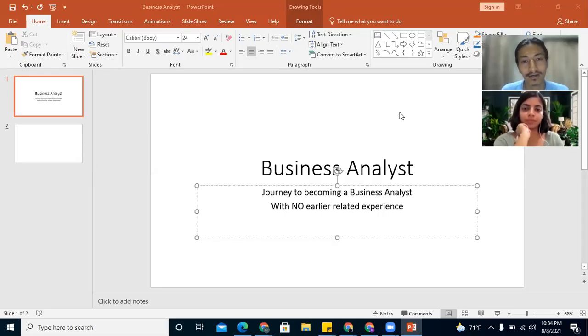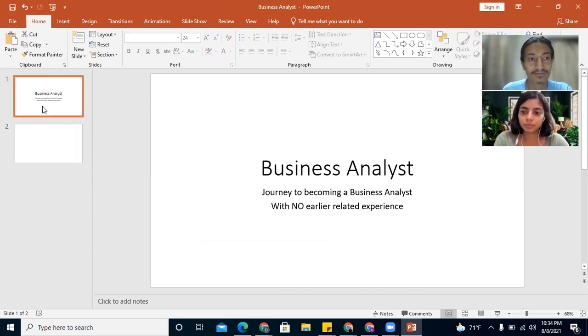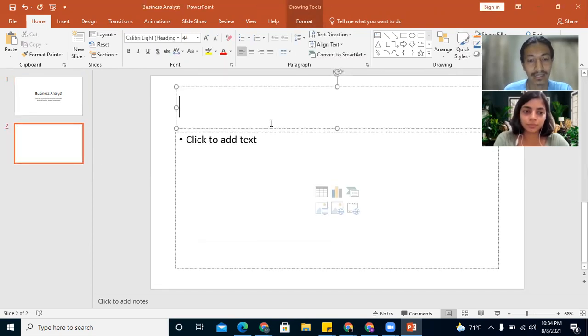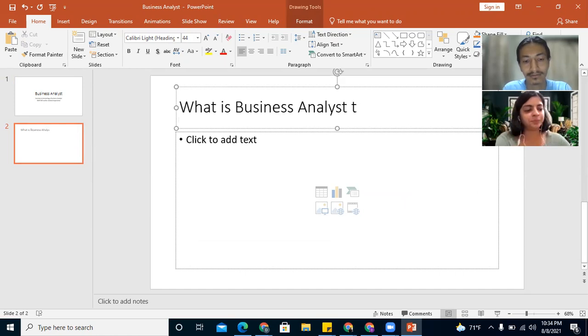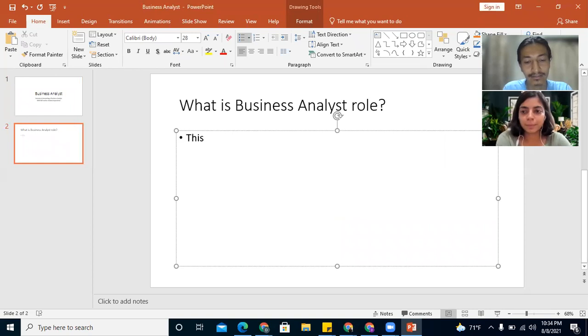So today we'll be discussing how to start a journey in a business analyst role without having any earlier related experience. So first, let's try to understand what is the business analyst role. First thing is this varies from company to company,